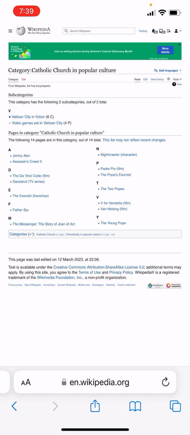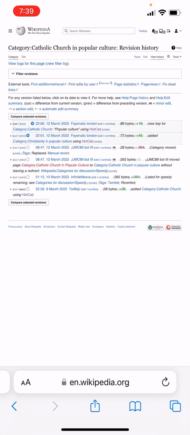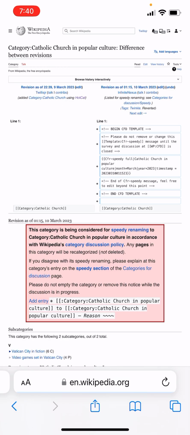how I started to build it. By going to View History, you'll be able to see the edits that have been made to this page. The first one at the bottom is me, T. Willis Jr., and then the second one up, you'll have the option to click PREV on the left. So I'm going to do that. And then on the left-hand side, that's going to show the first edit that was made on the page.